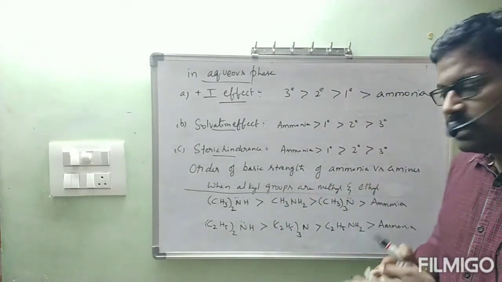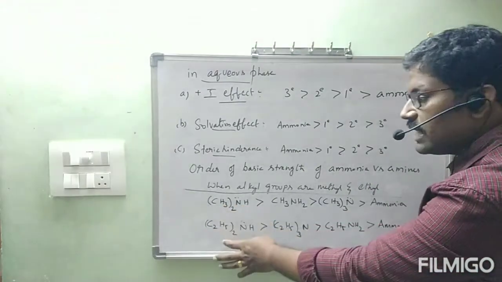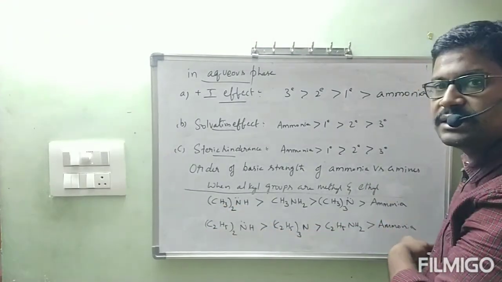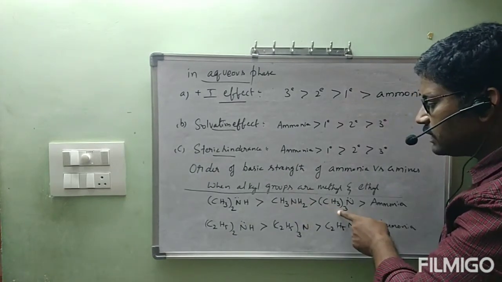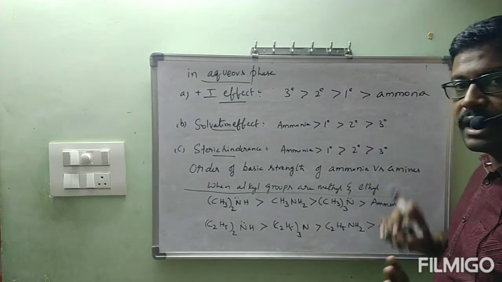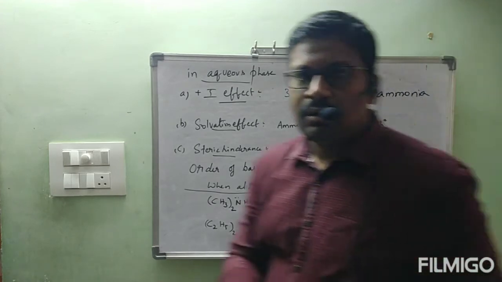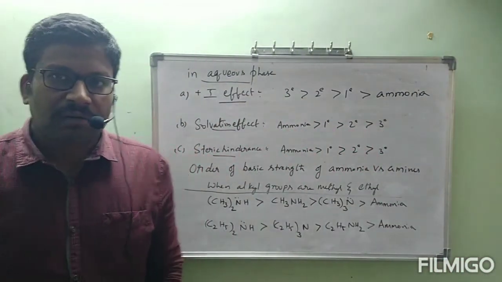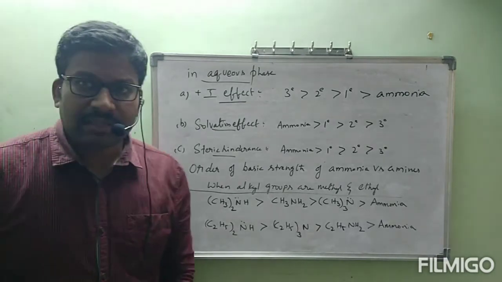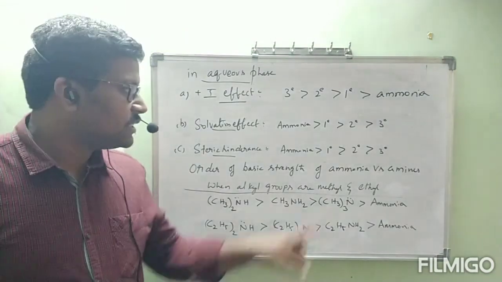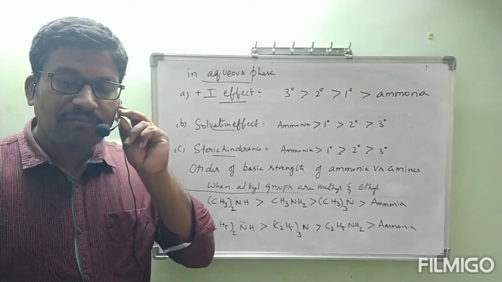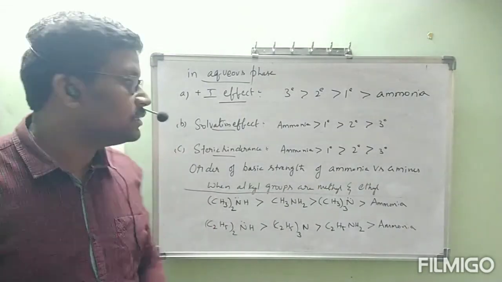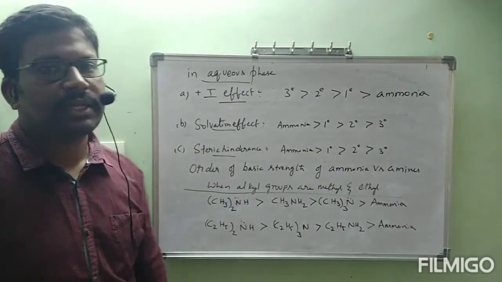Remembering the order also: secondary is highest, ammonia is least. The only difference is in these two. Here primary is greater than tertiary, here tertiary is greater than primary. If you remember like that, it is better. Okay? This is about the order of basic strength of amines versus ammonia when the alkyl groups are methyl and ethyl, by following the effects we have seen: plus I effect, solvation effect and steric hindrance.